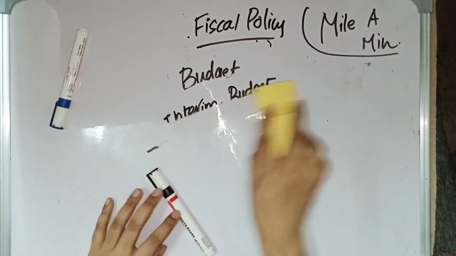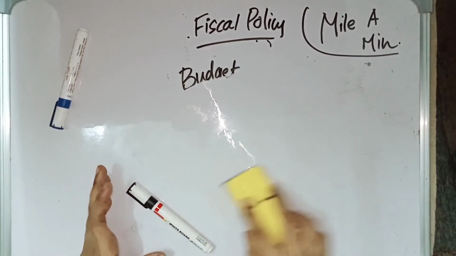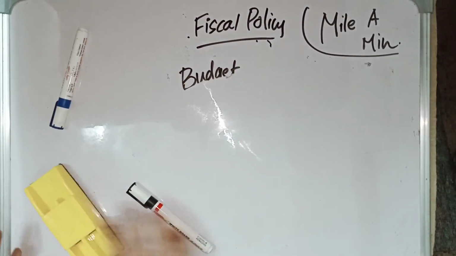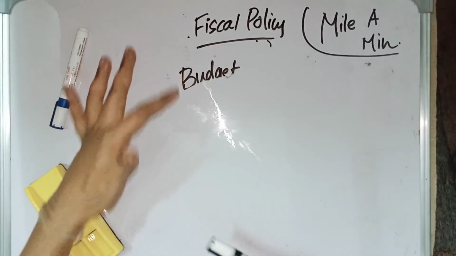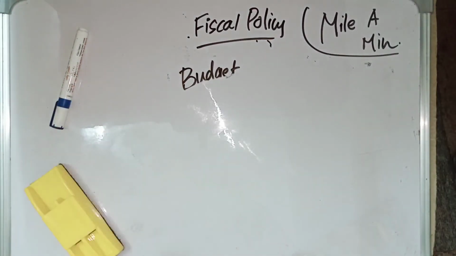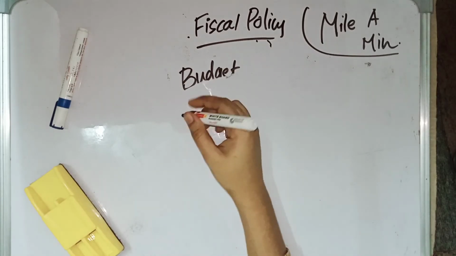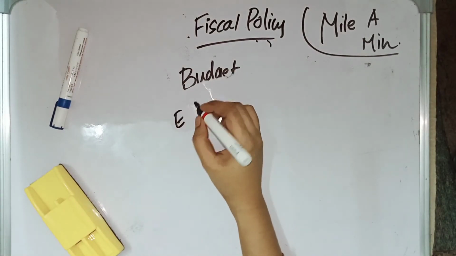Then we have the economic survey. Earlier I said the economic survey will be presented a day before the budget is presented, and the budget is presented on the first working day of February. The economic survey will be presented by the chief economic advisor.